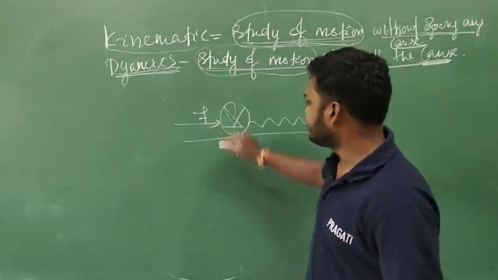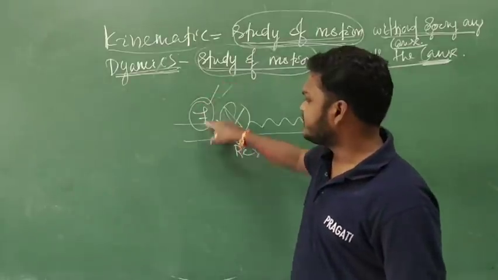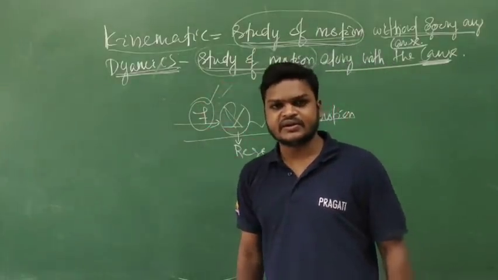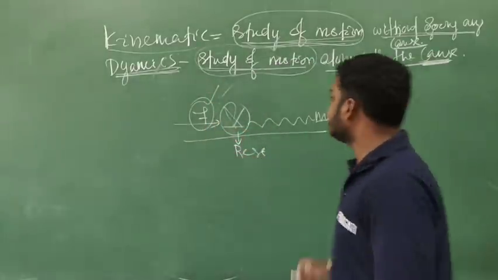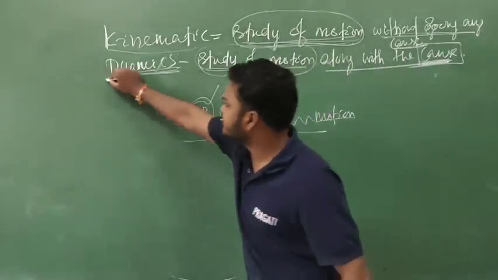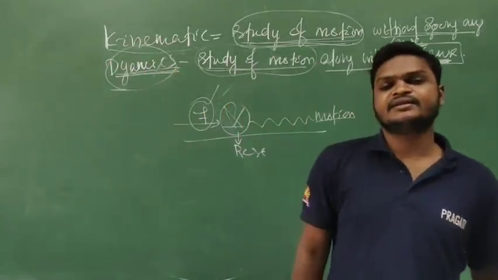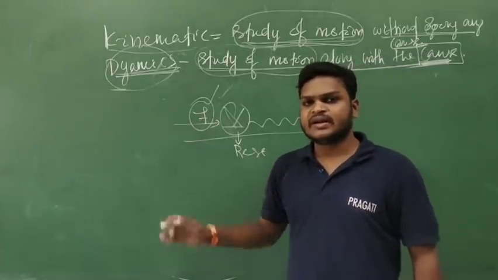So first we will briefly study about force, because force is the basic cause of motion, and that cause is studied in the dynamic chapter. So motion can be generated by force. So what is force?